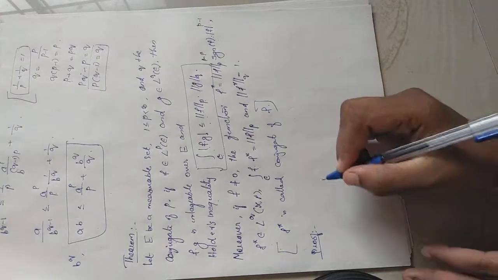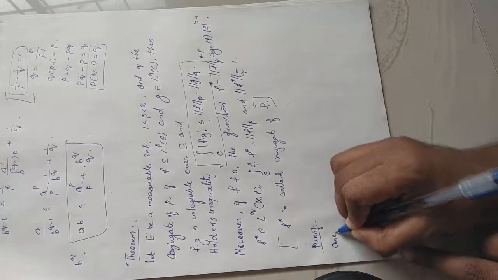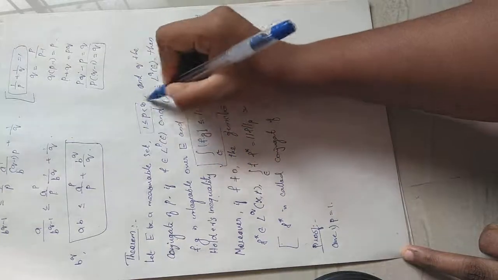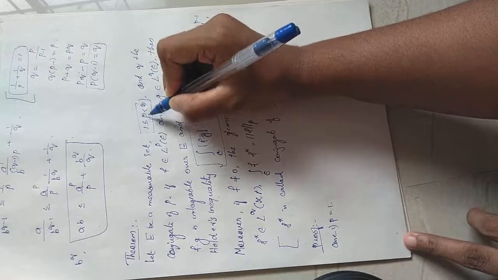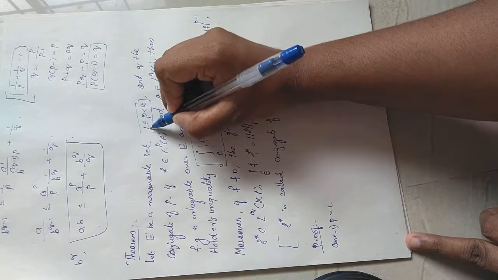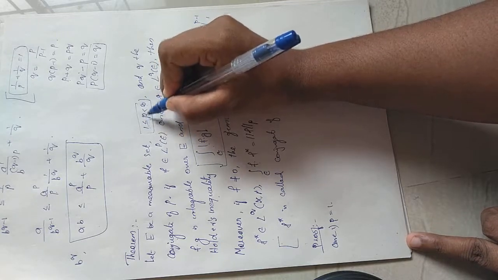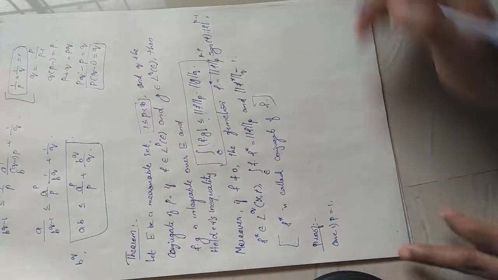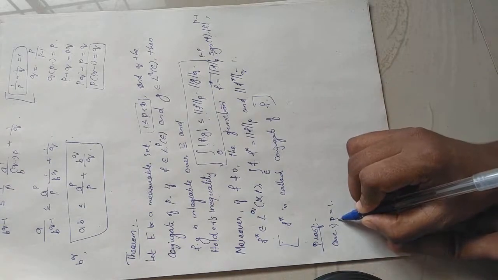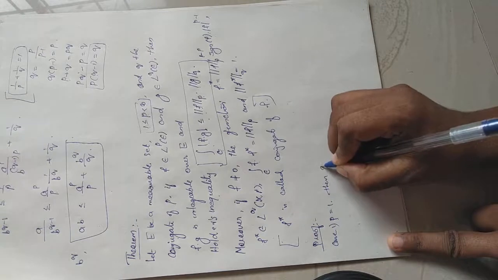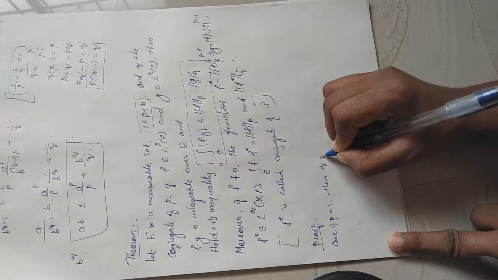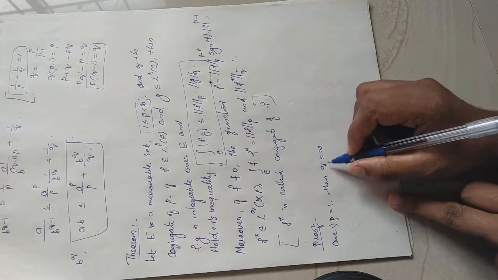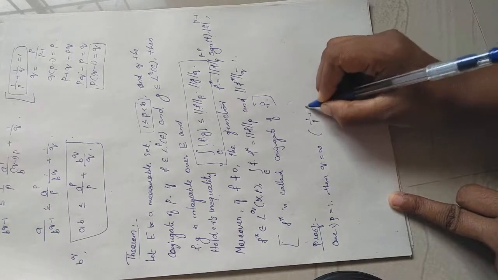We will prove this theorem by cases. Case 1, p equal to 1. We need to prove this for 1 less than or equal to p less than infinity. We divide this into the case p equal to 1 and the case 1 less than p less than infinity. For the case p equal to 1, what will be the conjugate of p? Then the conjugate q will be infinity, right? Q will be infinity, because 1 by p plus 1 by q must be equal to 1.